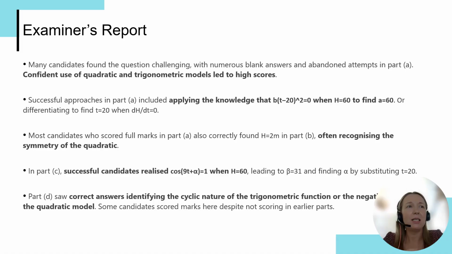And again, we can see that the correct answers in part D were generally from students who understood the cyclic nature of the trigonometric function, or the fact that that quadratic was eventually going to go into the negative. So students that are able to visualize and understand how functions behave are able to much more successfully problem solve with these types of questions.